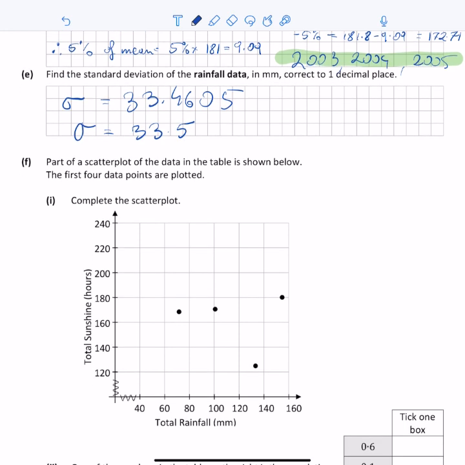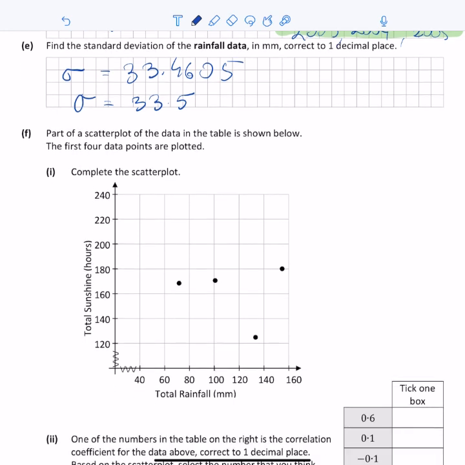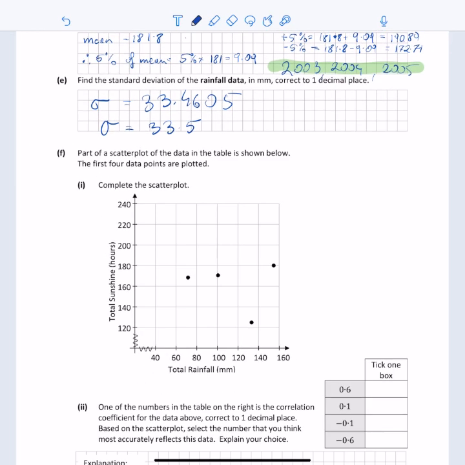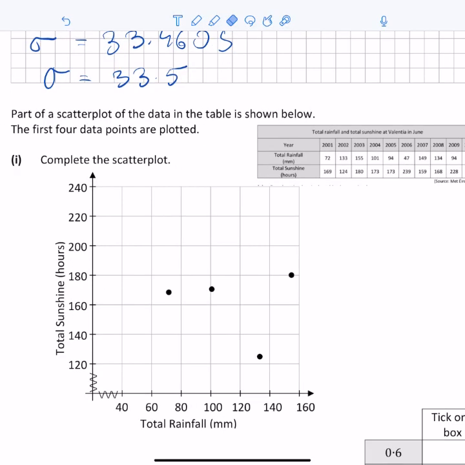In the next part, we have to plot the scatter plot of the data in the table shown below for the total sunshine hours and total rainfall. I'm just going to do a quick copy of the table so I can use it as the basis for my plot. Using the table, let's start with the first column. The first 4 data points are plotted, and you can see 72 is over here with 169 for the first point. So we can skip the first 4 because these are already done, and let's start with 94 and 173.